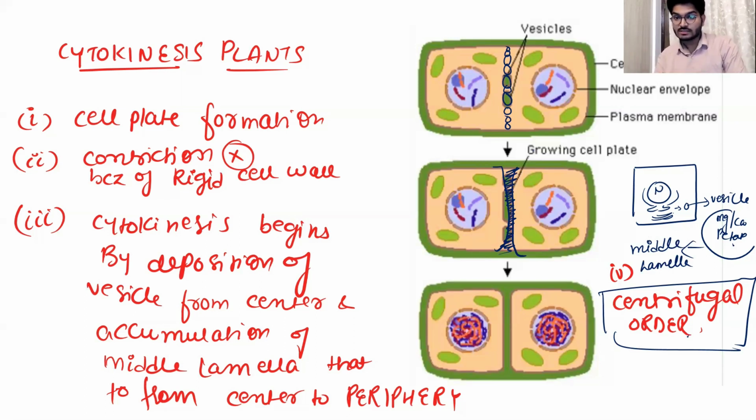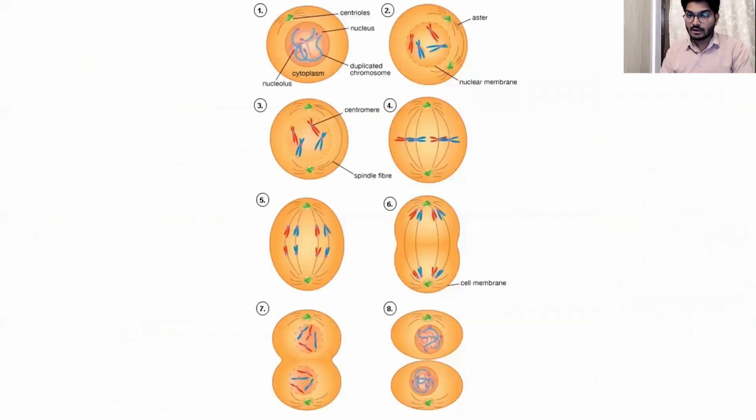So here the cytokinesis is being done, where the Golgi bodies are secreting vesicles filled with calcium and magnesium pectate. They go and land at the equator, or the center portion of the cell, and ultimately the cell plate formation takes place, and hence the cell is divided into two. As you can see in this image, initially the vesicles are one or two, now you have a greater number, and ultimately you are done with the two daughter cells. Okay, so this is the summary of what we just discussed, the division of the mitosis.